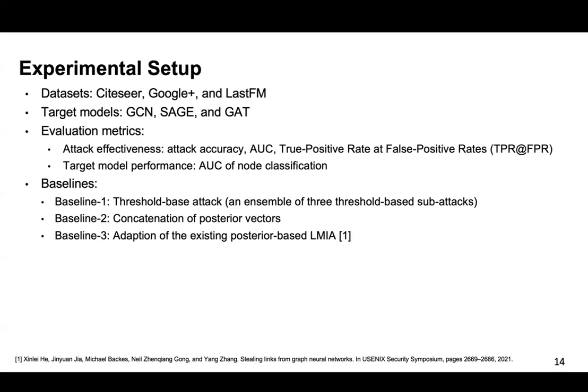We compare our SMIA model with the three baselines in three datasets. Baseline 1 is a threshold-based method, which is an ensemble of three threshold sub-attacks, and each sub-attack uses one of the similarity matrices. In baseline 2, we use the combination of posterior vectors instead of the combination of similarities. And in baseline 3, we adapt the existing posterior-based LMIA to our setting. Then we infer all of the links based on LMIA first, and then infer the subgraph.